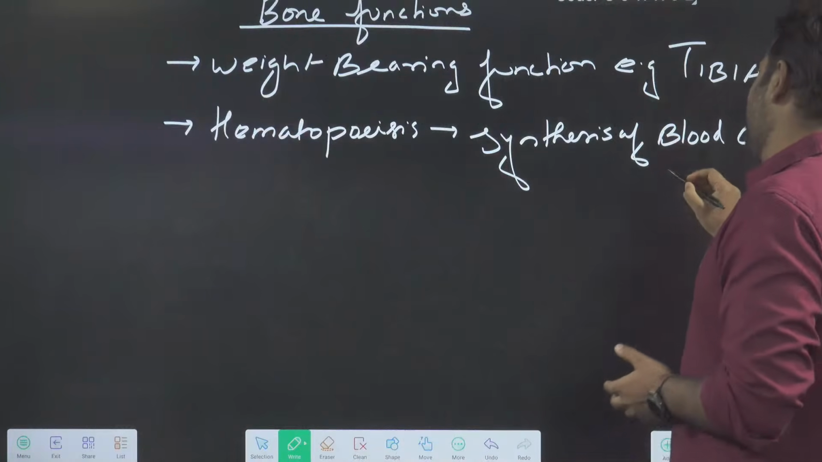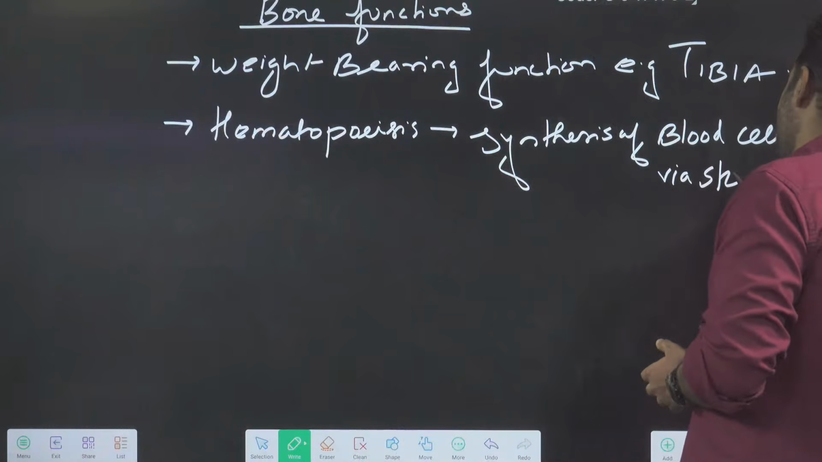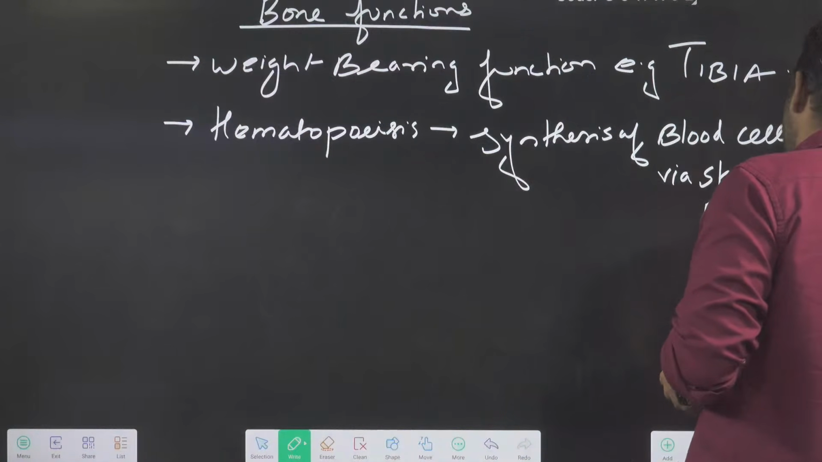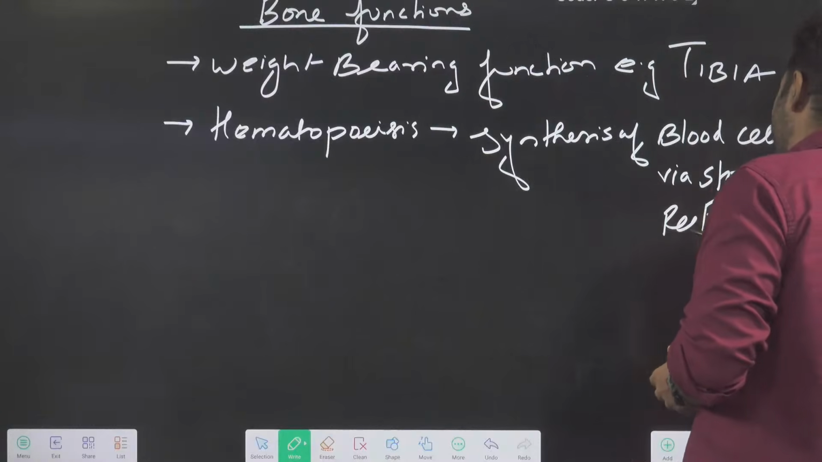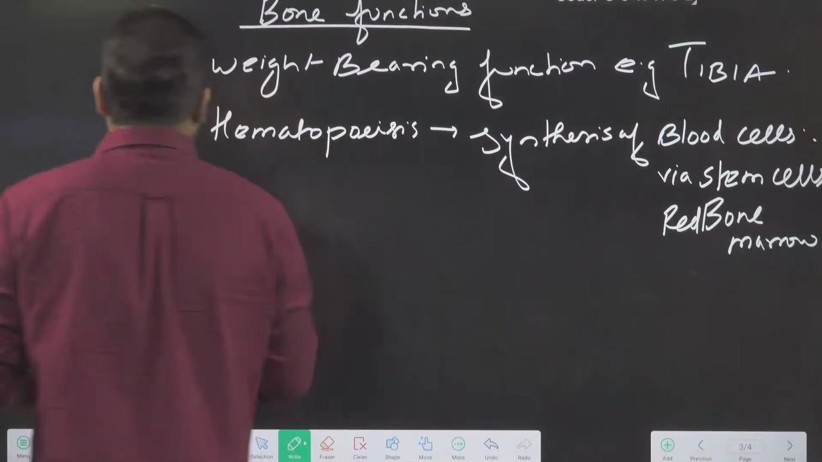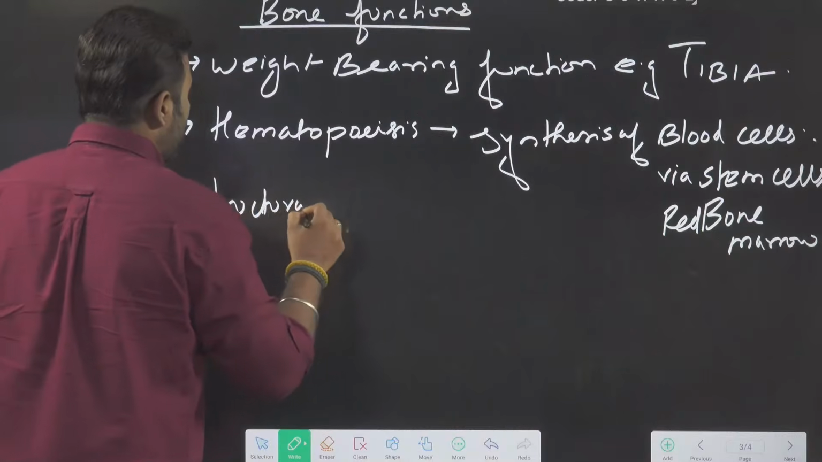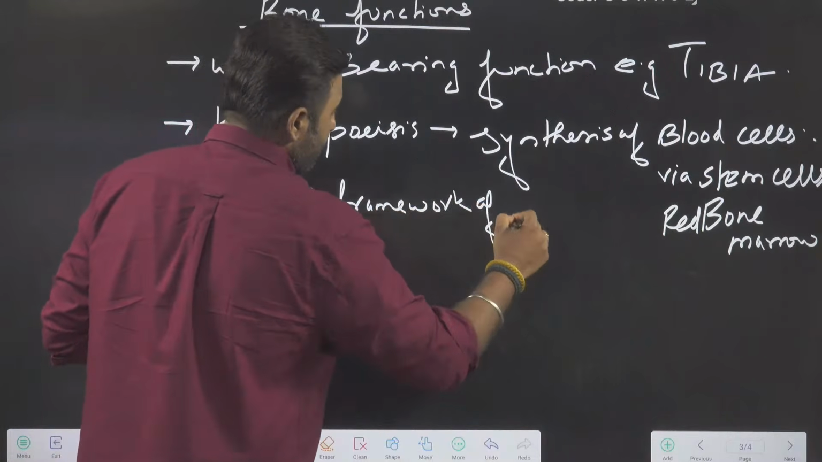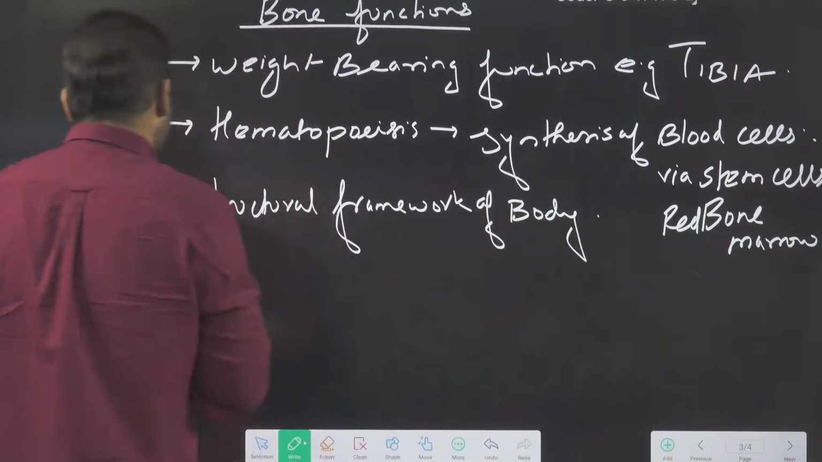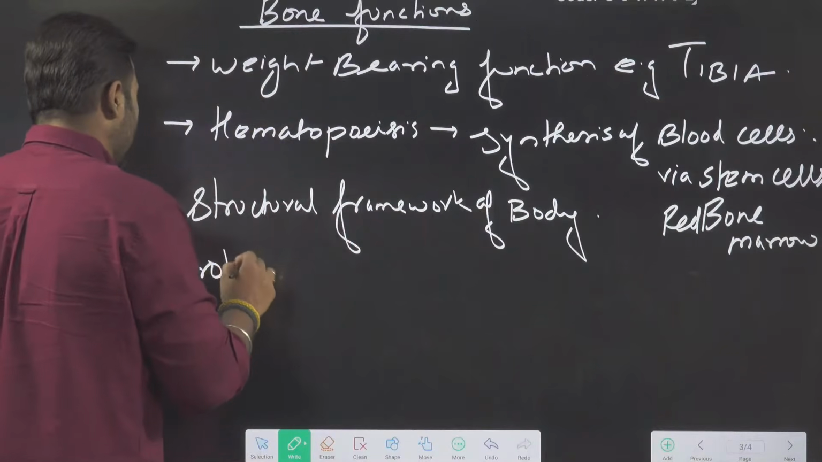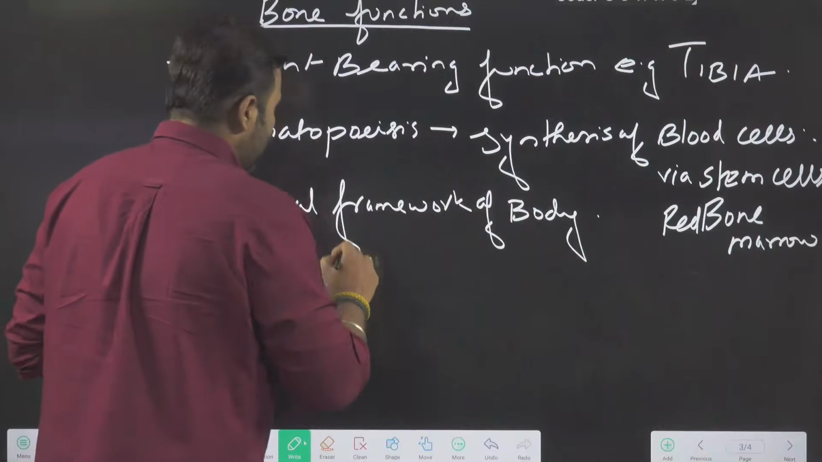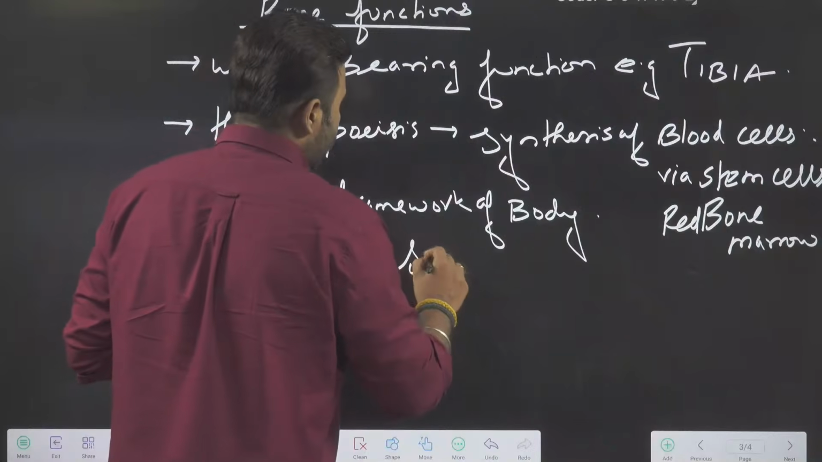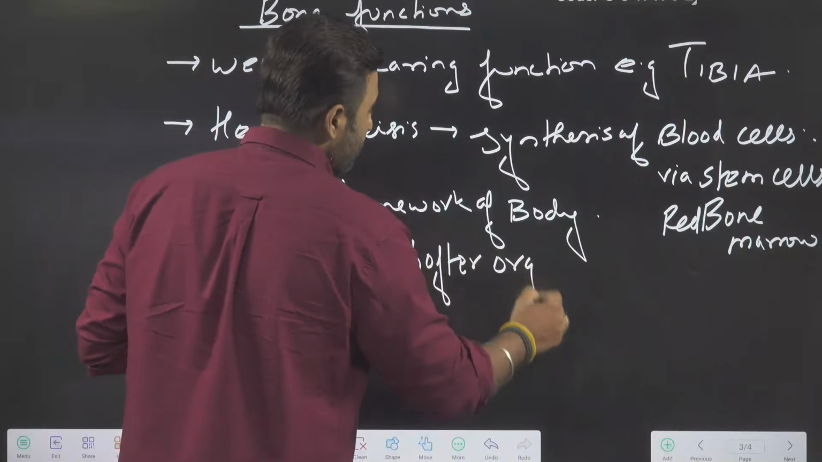So it is the synthesis of blood cells via the stem cells present in the bone marrow, especially the red bone marrow. Then I will say another function: structural framework of the body. Then protecting your softer organs. Protective function. Protection of what? Protection of softer organs, we will say.